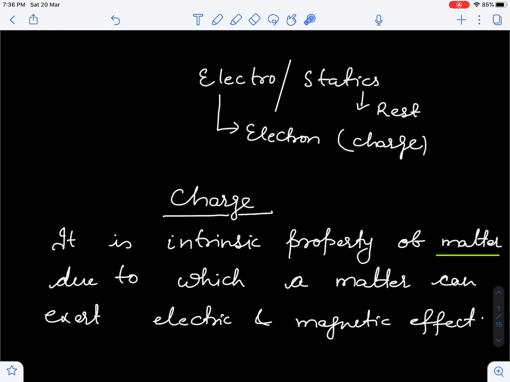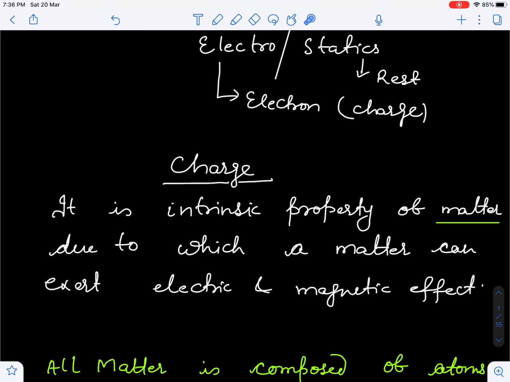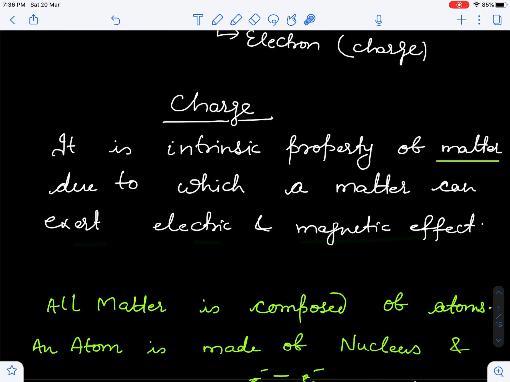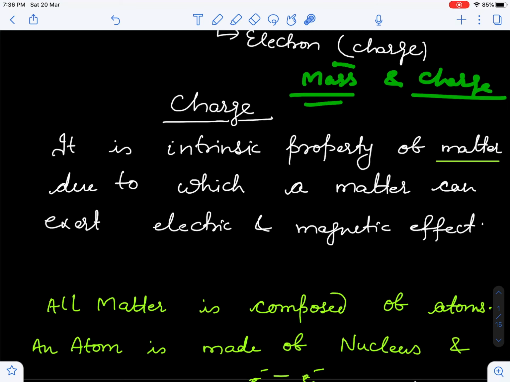So charge, what is charge? First thing you should ask, guys, what is charge? Charge is an intrinsic property of matter due to which matter can exert electric and magnetic effect. There are two intrinsic properties of matter: mass and charge. Mass we have discussed in mechanics and charge we are discussing in electrostatics.